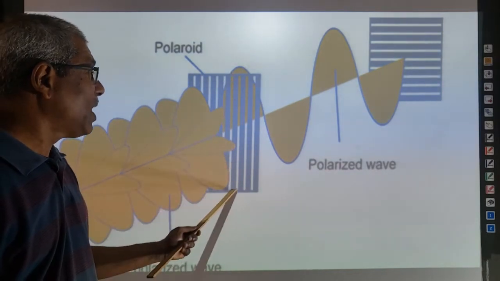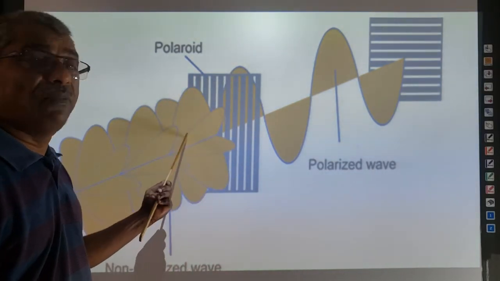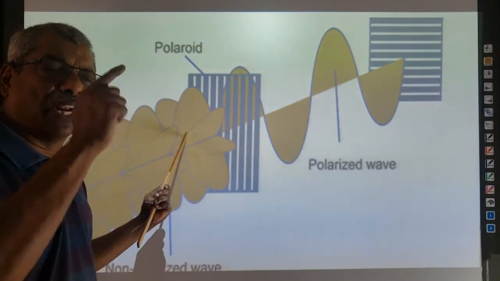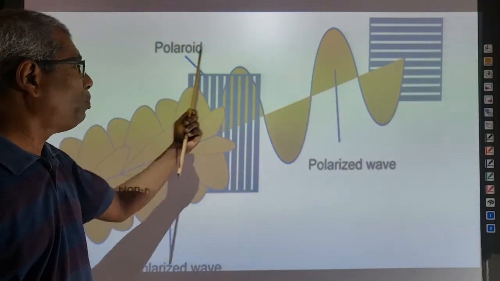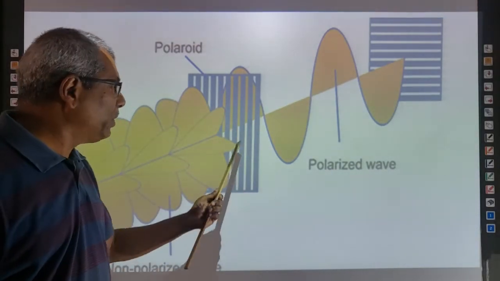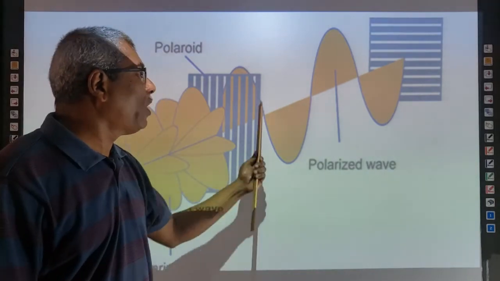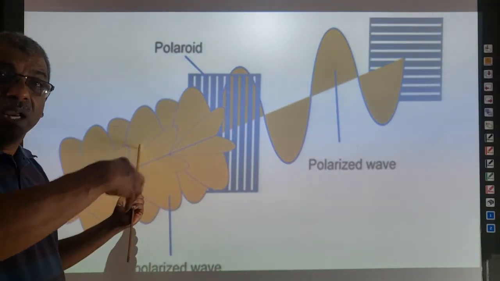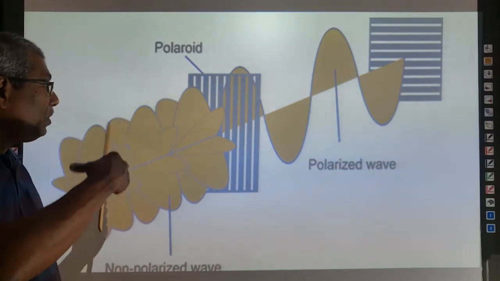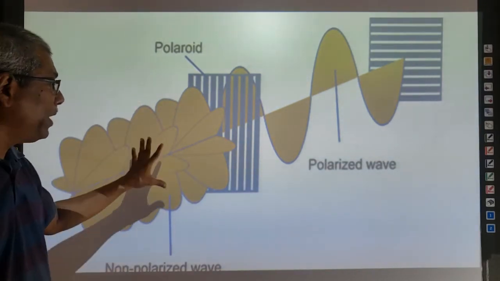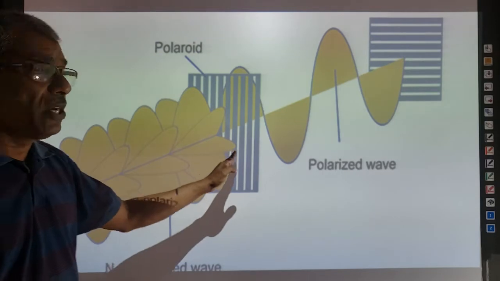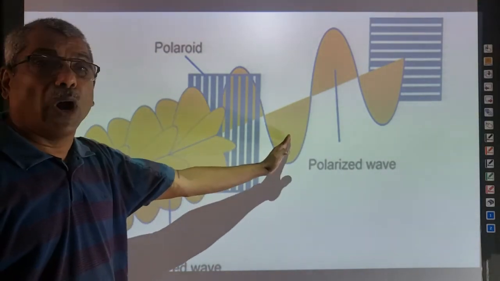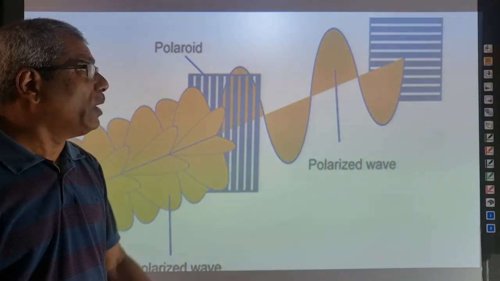Those pass axes which are parallel to the direction of the field vector, those field vectors parallel to the axis of this crystal, are allowed to pass vibrations only. There are so many vibrations having different electric field vectors vibrating in different directions. All possible planes are shown here. And when passed through the crystal, only one plane, only one electric field vector is vibrating.